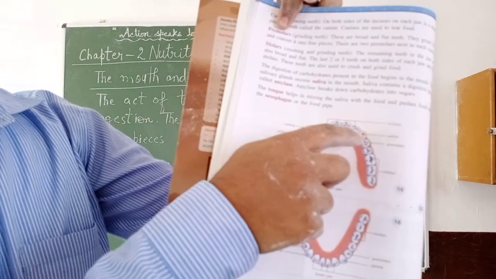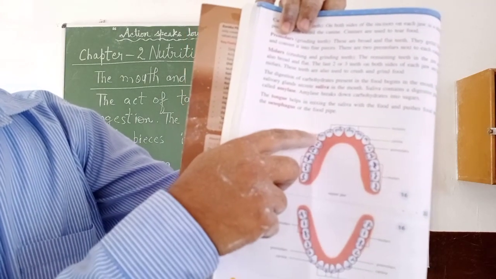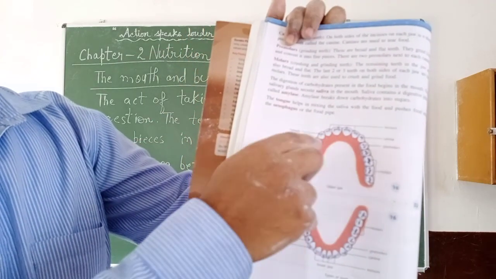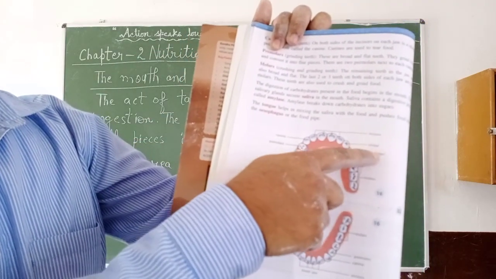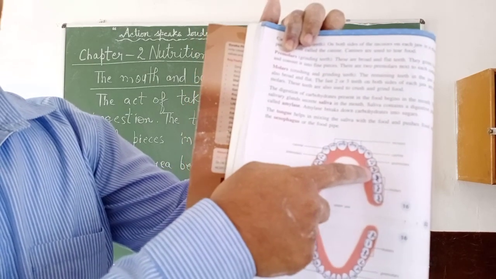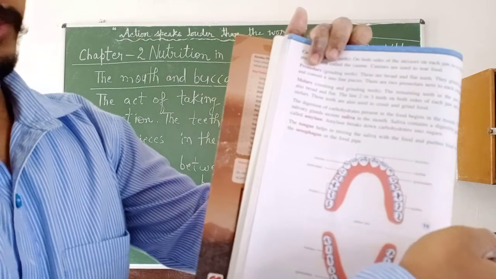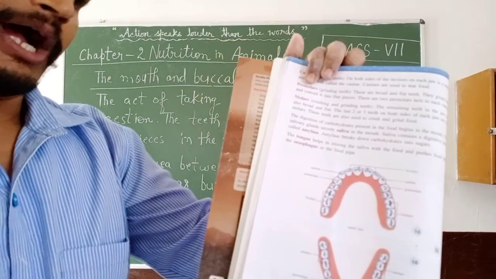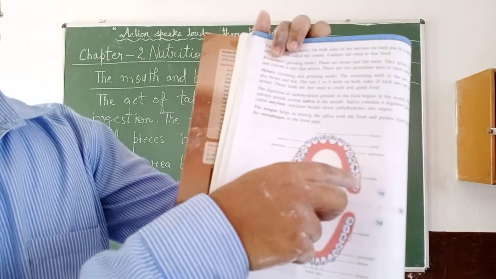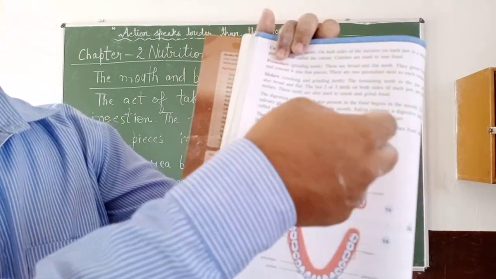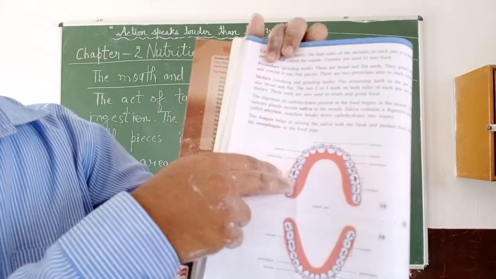4 incisors, and after that canine. One canine to this side and one canine to this side. That means 2 canines, and after canine, premolars. How many premolars? 1, 2. 2 premolars on one side and 2 premolars on the other side. And after premolars we have molars. 1, 2, 3. 3 molars on one side, 3 molars on the other side.